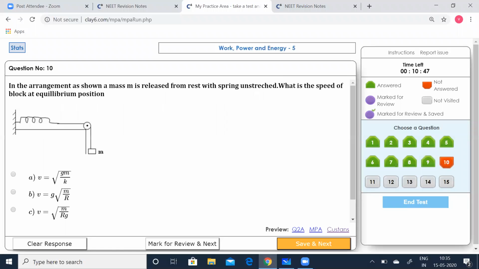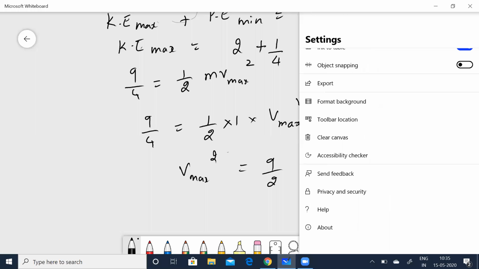Go to the next. In the arrangement as shown, a mass m is released from rest with spring unstretched. What is the speed of the block at equilibrium position? This is an interesting question. At equilibrium position, when the net force acting on the block is 0, what do you get? You get k x0 is equal to mg. From this, you get x0 is equal to mg by k.